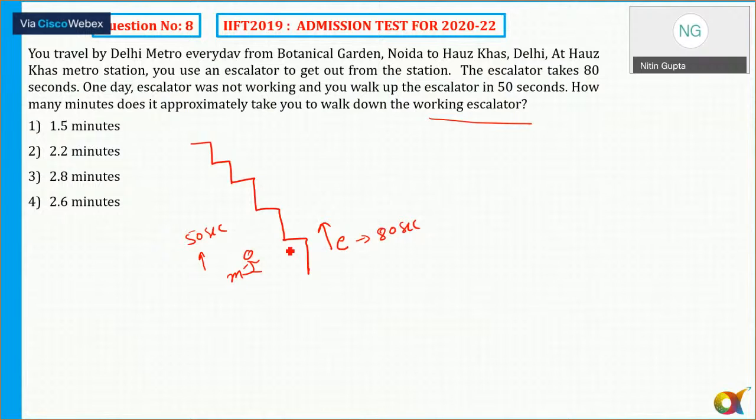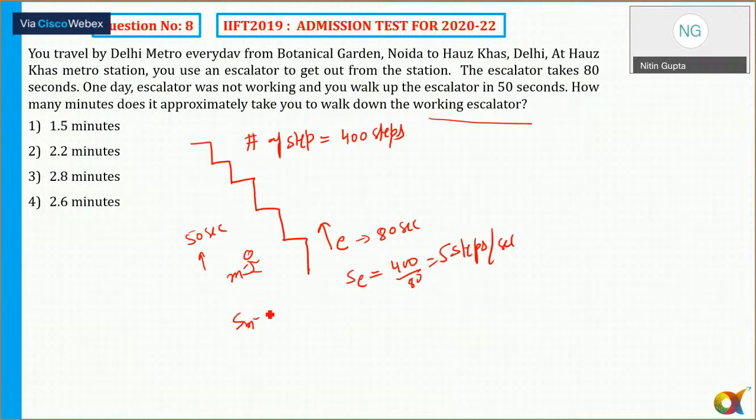So I can take the LCM of 80 and 50, which is equal to 400. So assume the total number of steps in the escalator is 400 steps. What is the speed of the escalator? The speed of the escalator is 400 by 80, which is equal to 5 steps per second. And the speed of the man is 400 by 50, which is equal to 8 steps per second.